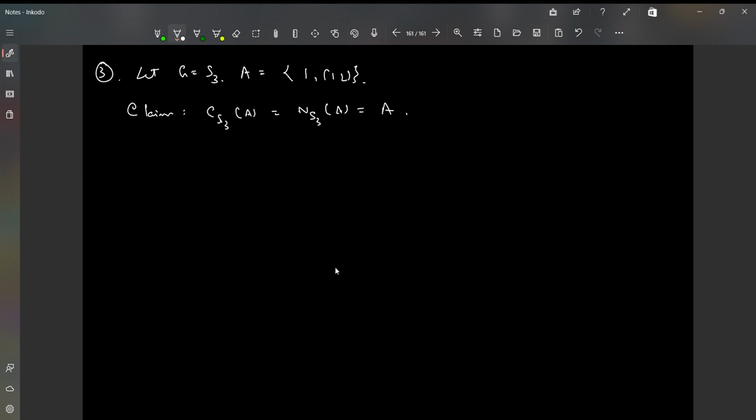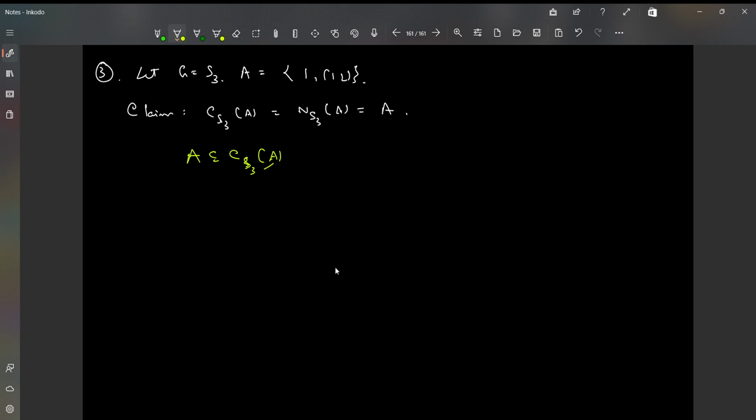Clear? Okay. So first thing first, A should be in the centralizer, right? Because you have only two elements. (1 2) will obviously commute with (1 2). There's nothing very complicated in that. So A is indeed in the centralizer of A in S3.